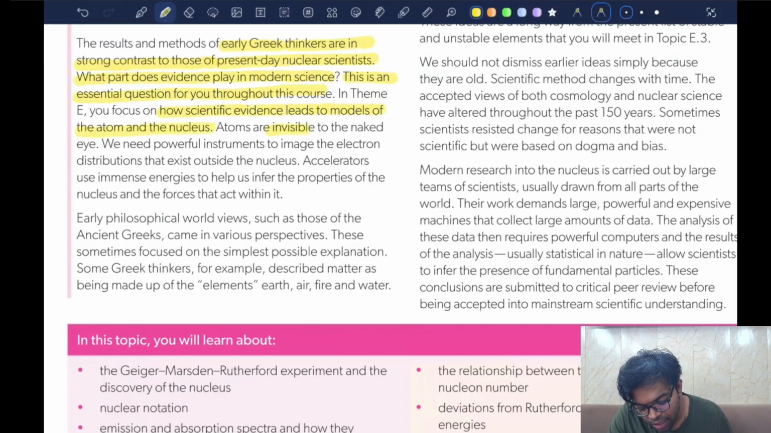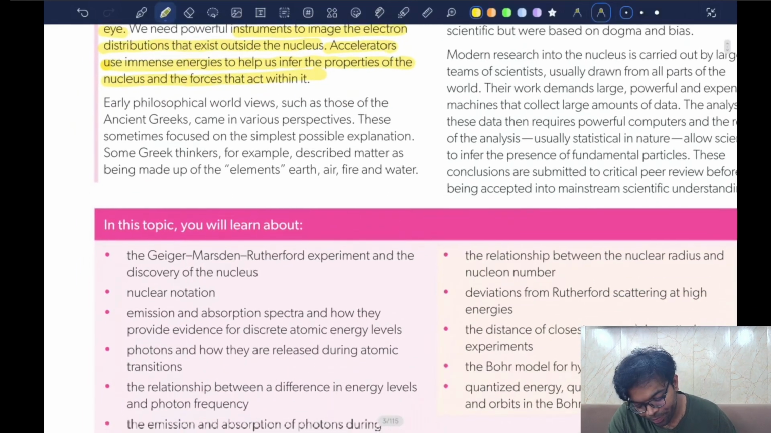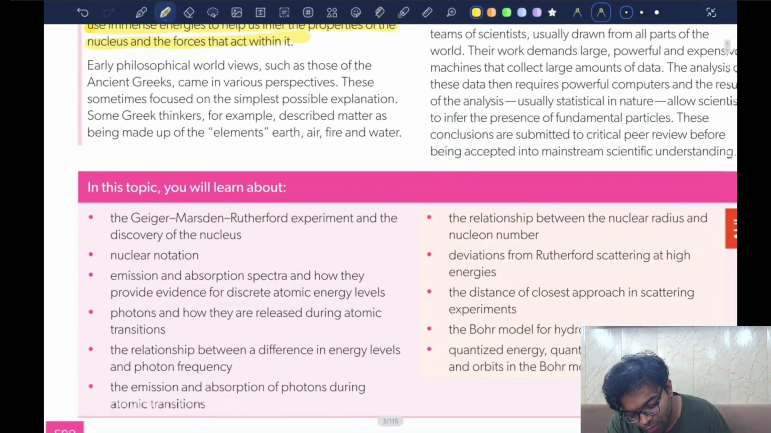Atoms are invisible to the naked eye. We need powerful instruments to image the electron distribution that exists outside the nucleus. Accelerators use immense energies to help us infer the properties of the nucleus and the forces that act within it. Okay, early philosophical world views such as those of ancient Greeks came in various perspectives.